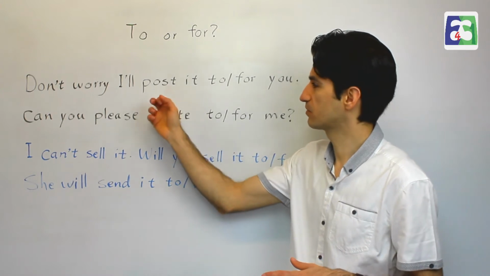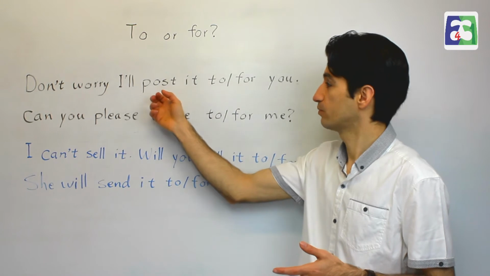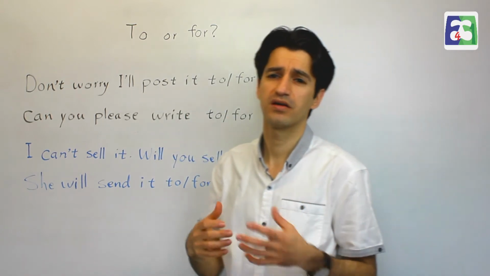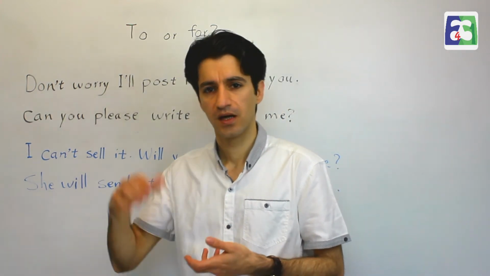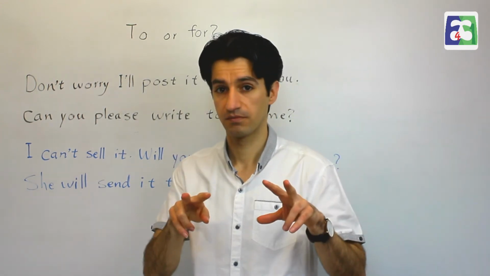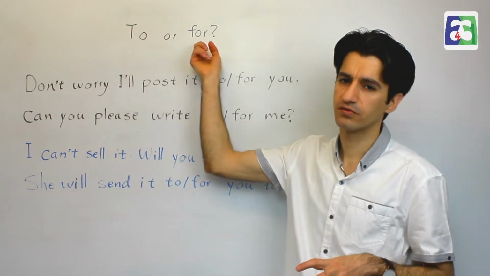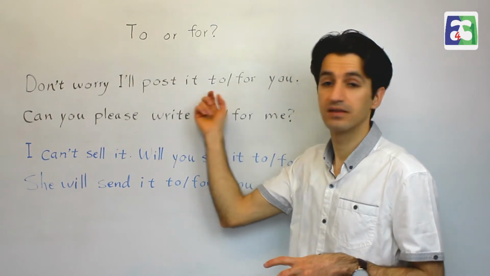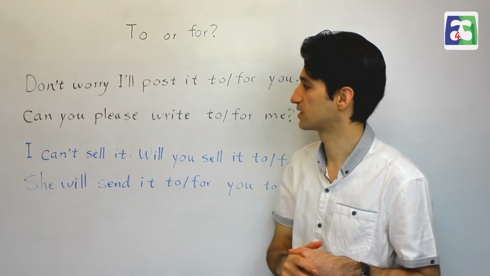In some cases, some verbs like post, you can have post something to somebody or post something for somebody. Some verbs that we brought in, I have a list at the end of the previous lesson. I've listed some verbs that need two objects. And some of them just go with "to", some of them just go with "for", and some of them take both of them, but as you could see, they make the meaning different. Okay, they change the meaning of the sentence.